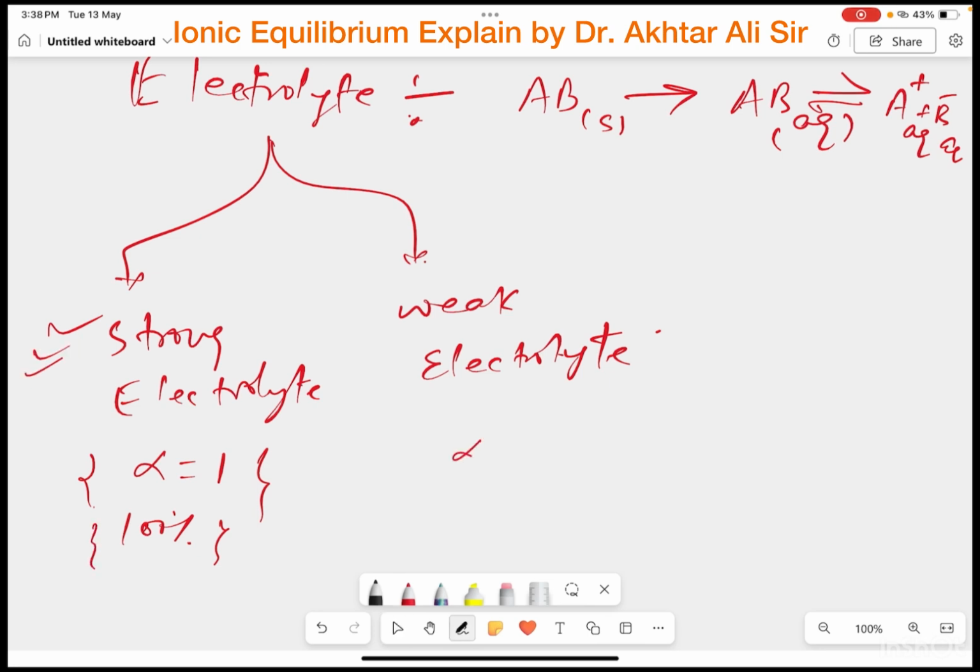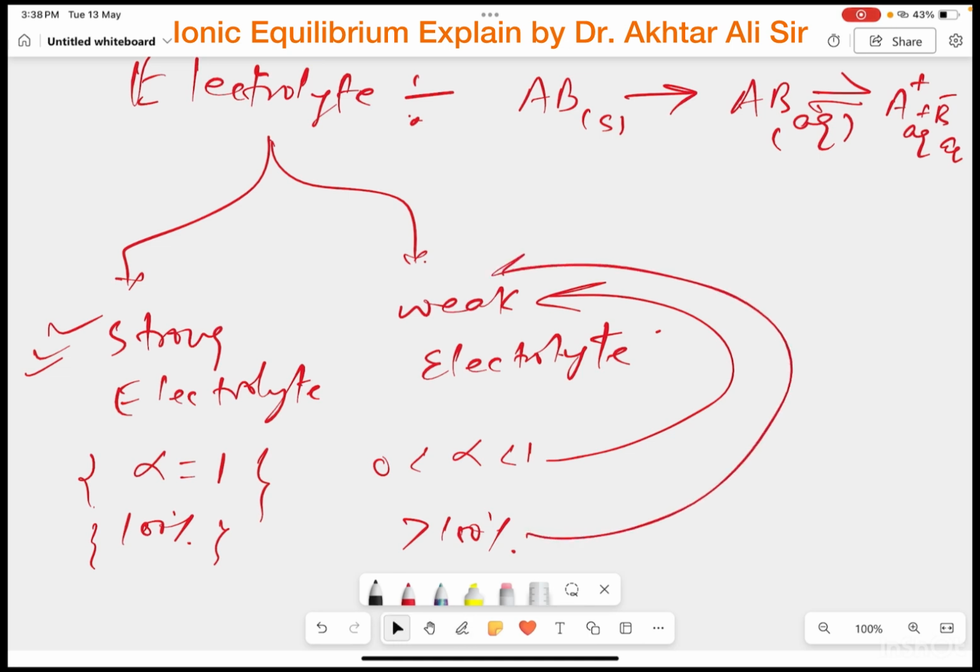And if the value of alpha lies between 0 and 1, then the given electrolyte is a weak electrolyte, and ionization is always less than 100%. So that is the electrolyte and its behavior.